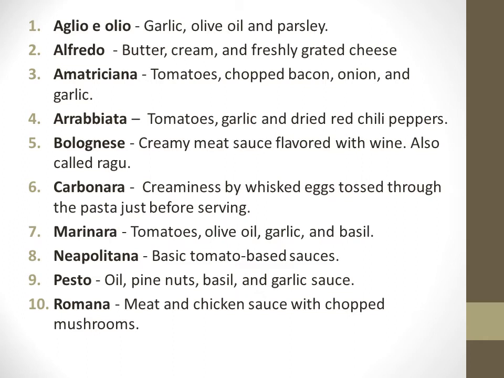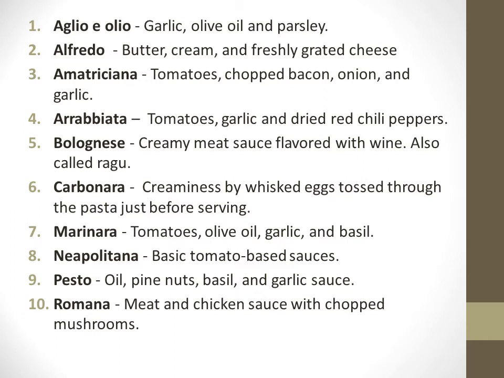Next is Bolognese. Bolognese is a kind of sauce which is based on minced mutton or minced meat only. And in Italian, in some cases, the meat or the mutton can be called ragu.